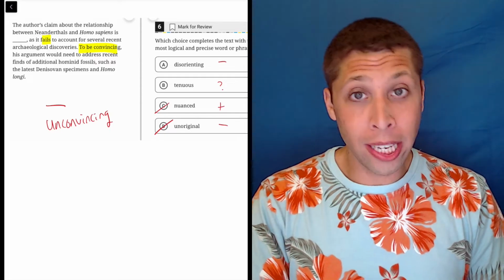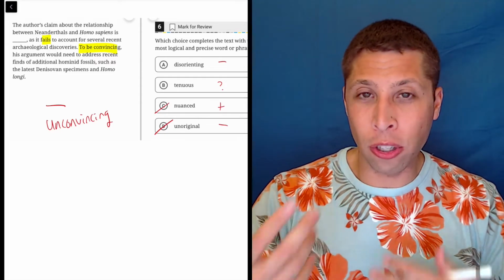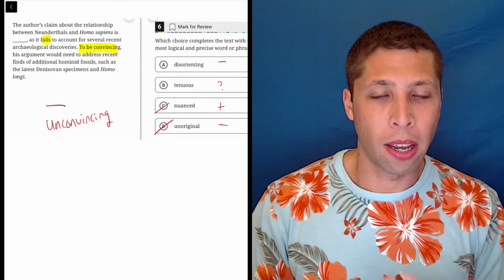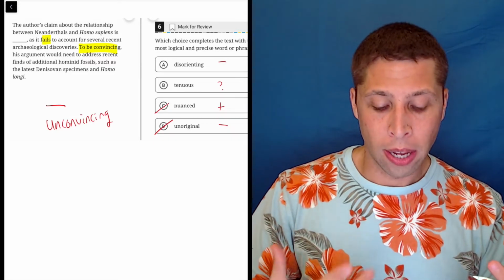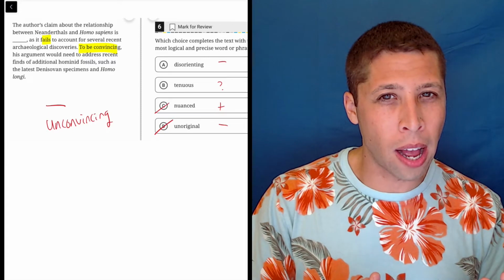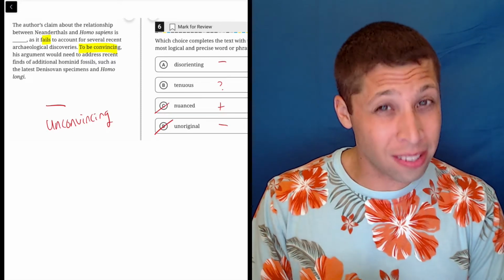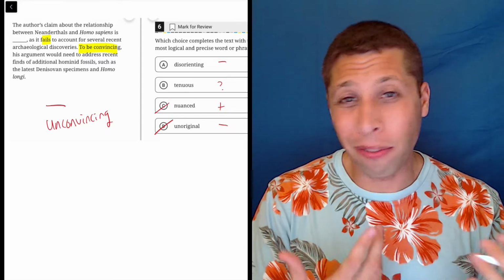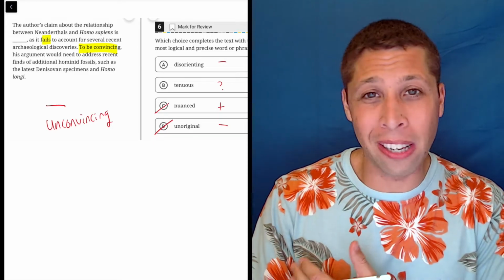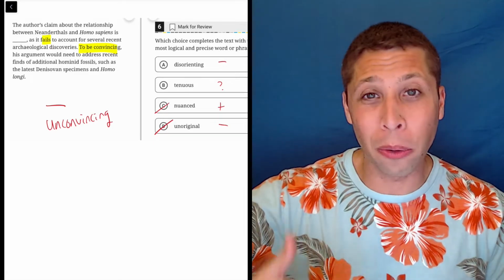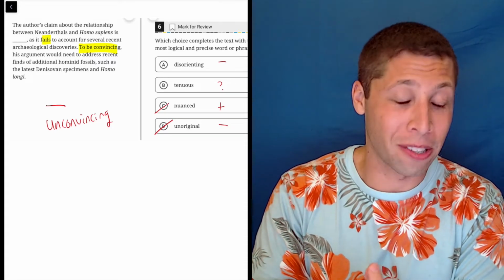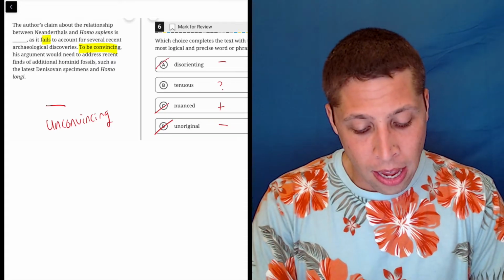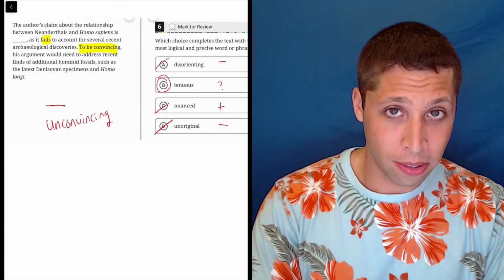And then disorienting, hopefully we know that word, right? If it's disorienting, it's confusing, right? I mean, it literally means like it's dizzying, okay? So again, whether or not something is confusing or not has nothing to do with it's convincing or not. You can be confused if an argument is still convincing to other people, or you can be unconvinced even though you understand an argument. So these are separate ideas. The correct answer is tenuous.